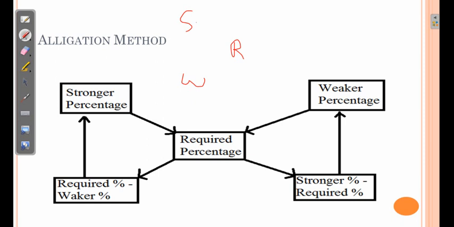Now we need to take the difference between stronger and required, and write it over here. The difference of weaker and required is to be written over here.